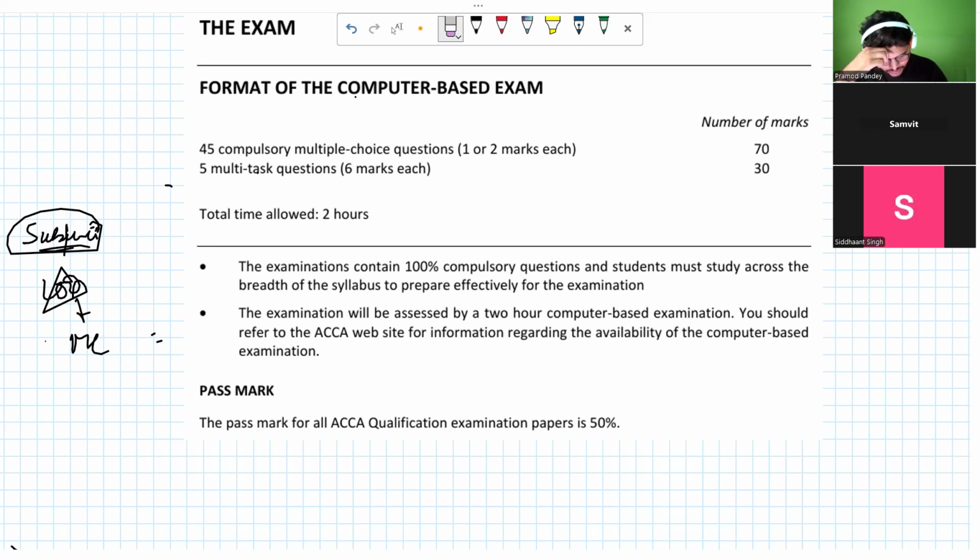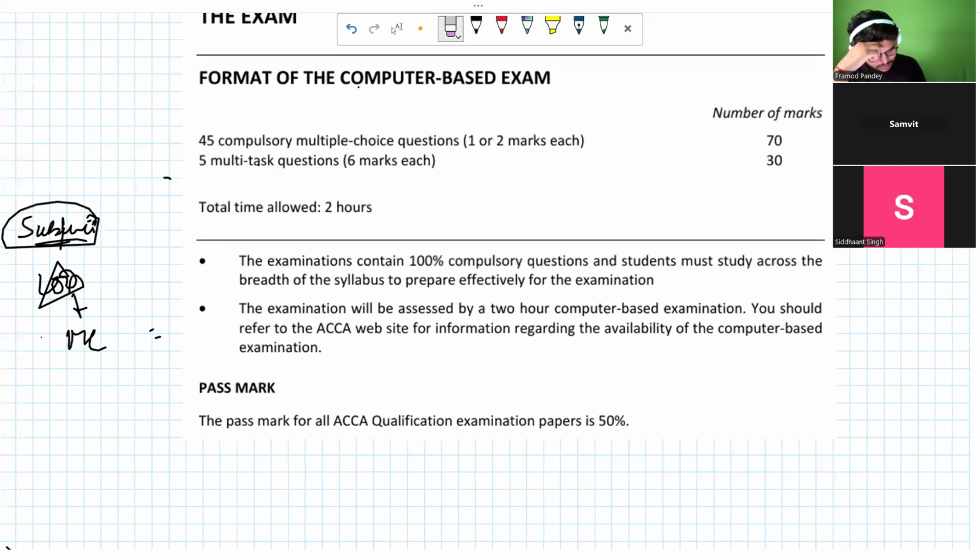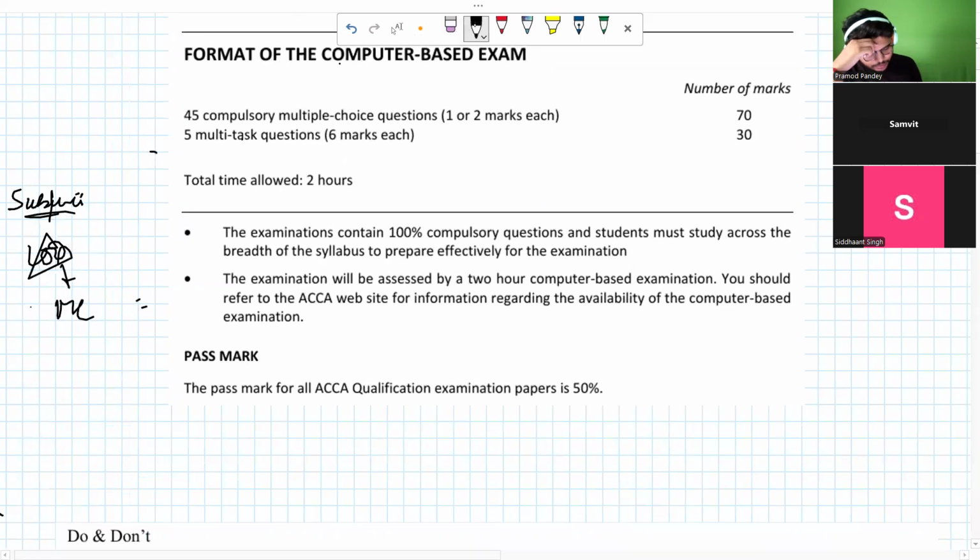Now there is one more thing that I want to talk about. There is no option in these questions. The examination conducts 100% compulsory questions, and a student must study across the breadth of the syllabus. So they are basically trying to convey that you have to study each portion of the syllabus. There is nothing that you can think of, like, we are going to expel this out of the syllabus and we are not going to cover that. So we will be covering everything.